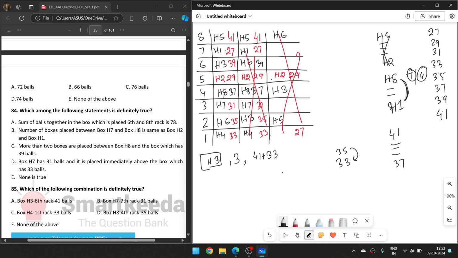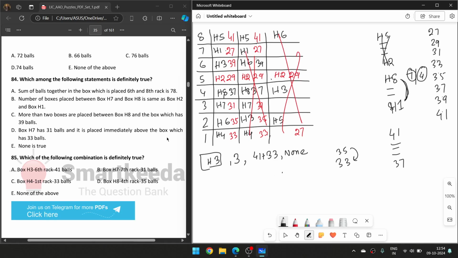More than two boxes are placed between H8 and 39. H8 is here and 39, so no. Option D, H7 has 31 balls and it is immediately above 33. No, this is not true. So none is true.